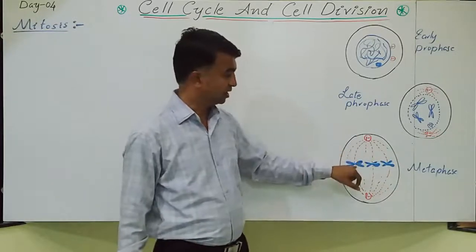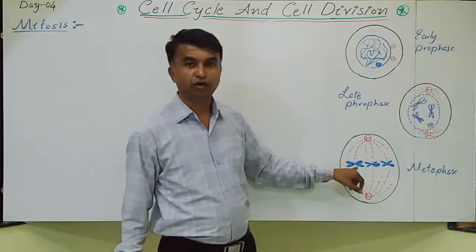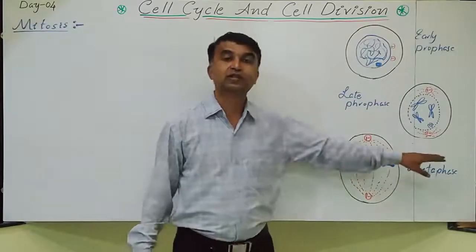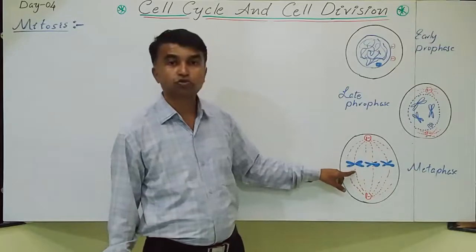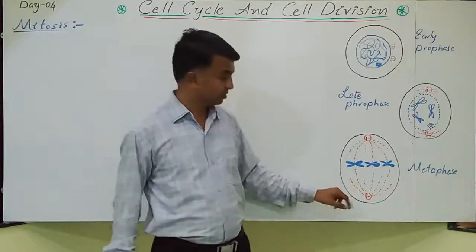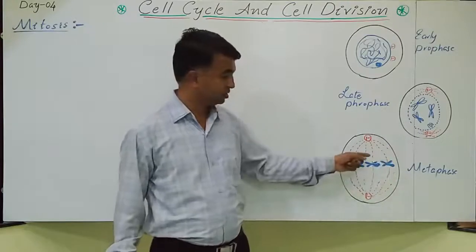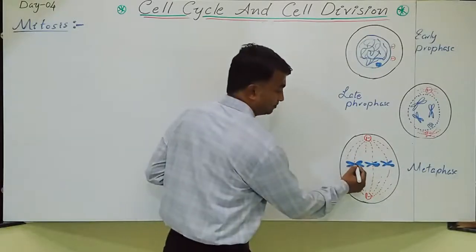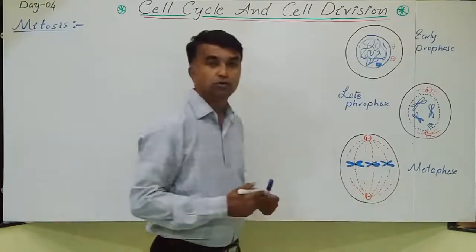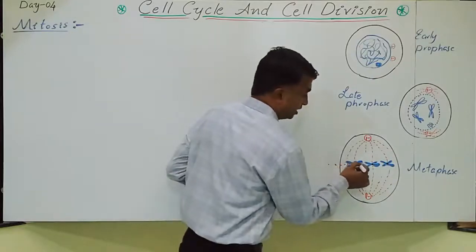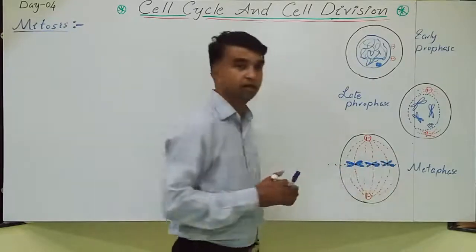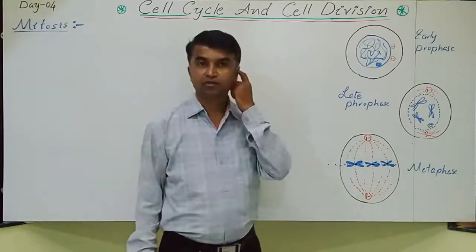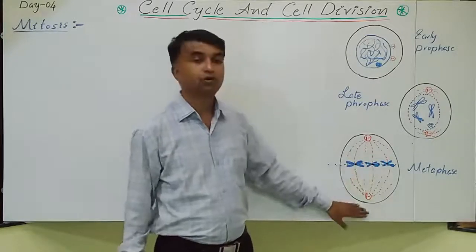Some of the spindle fibers attach to the kinetochore of the chromosome, attaching to both plates, and they bring all the chromosomes toward the equator, to the middle of the cell. These are the chromosomal spindle fibers, these are the discontinuous spindle fibers, and some are continuous spindle fibers. Due to the action of these spindle fibers, all the chromosomes come to the equatorial plate in the middle. This plate is called the metaphasic plate. The equatorial plate means the chromosomes are at equal distance from the two asters. Equator means the center only. So this is about the metaphase.